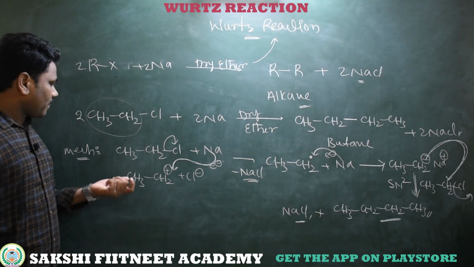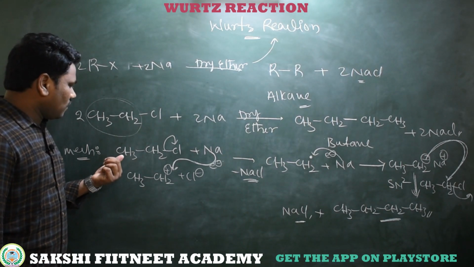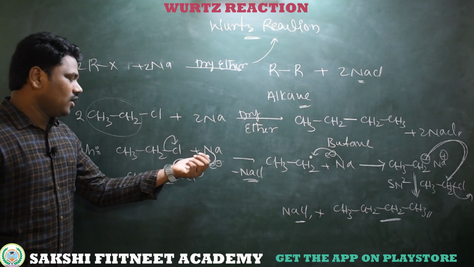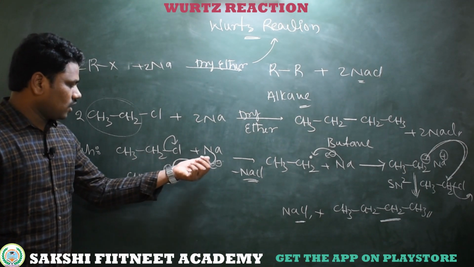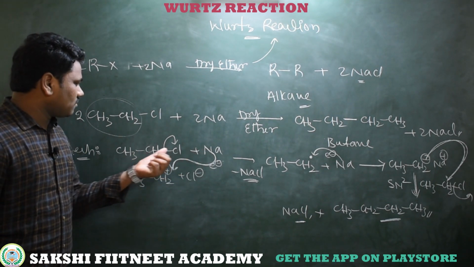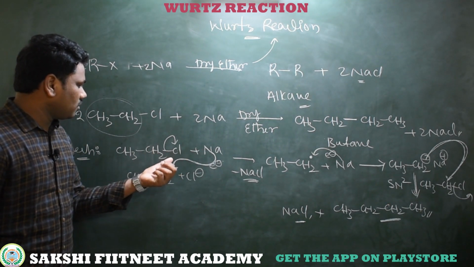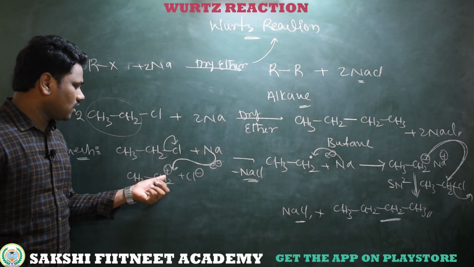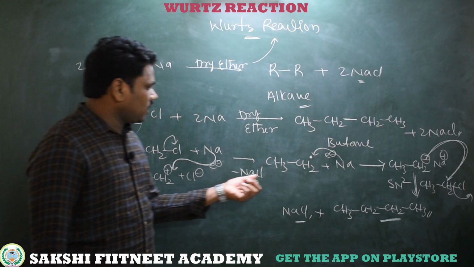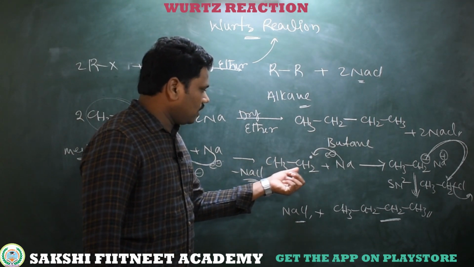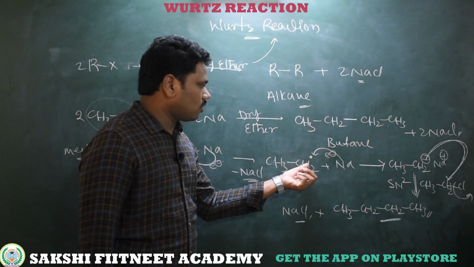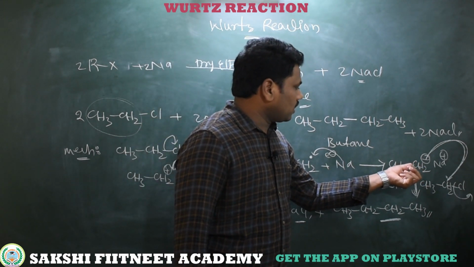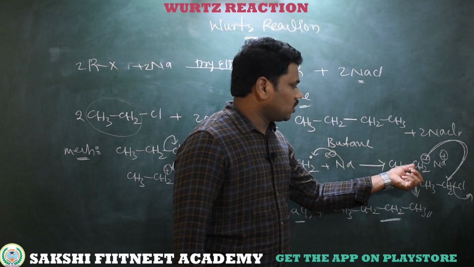So what is happening here? First we are taking 1 mole of alkyl halide and 1 mole of sodium, that means 1 molecule of alkyl halide and 1 atom of sodium. First, after breaking of the carbon to chlorine bond, the sodium generates an electron, that means single electron transfer to this positive carbon, and then it gets converted into a radical. To this radical, 1 more sodium generates 1 more electron, then this carbon gets a negative charge. So after gaining an electron, the radical converts into a carbanion.